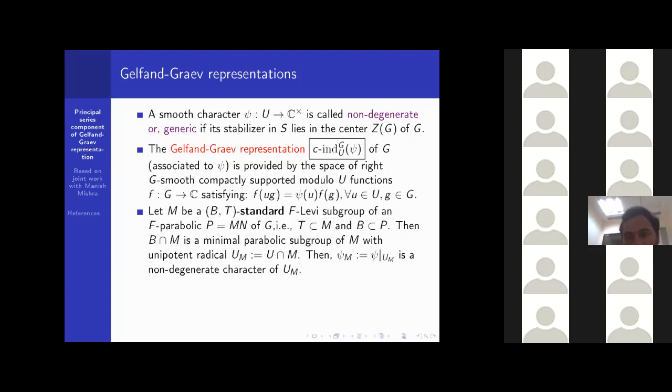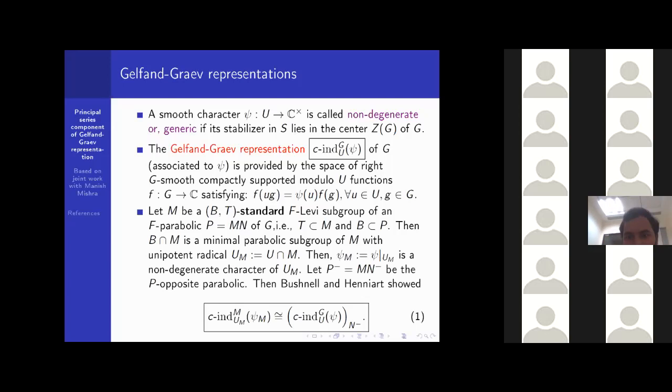Okay. So whenever we have a generic character psi, we have a Gelfand-Graev representation of G corresponding to psi. Again, we are getting one generic character psi_M, so we will get one Gelfand-Graev representation of M corresponding to this psi_M. So Bushnell and Henniart relate these two Gelfand-Graev representations via this.